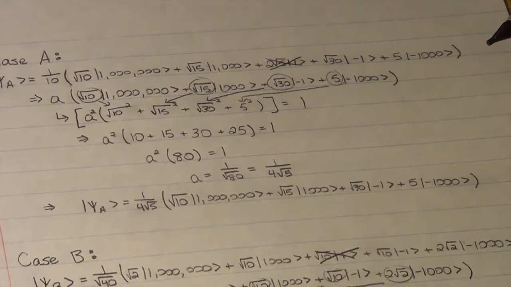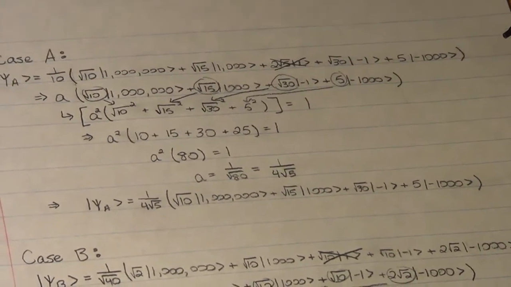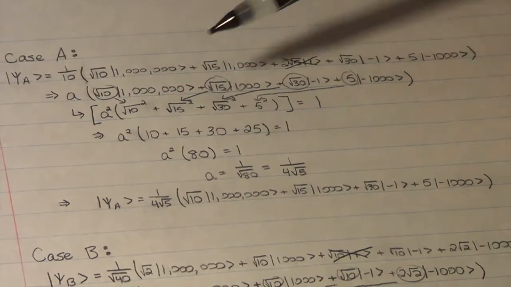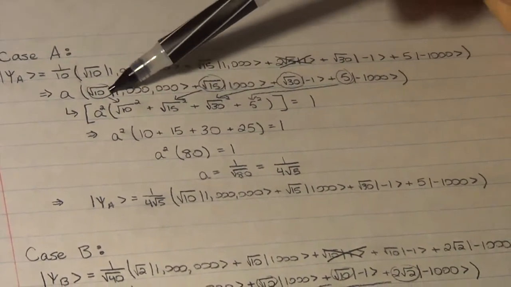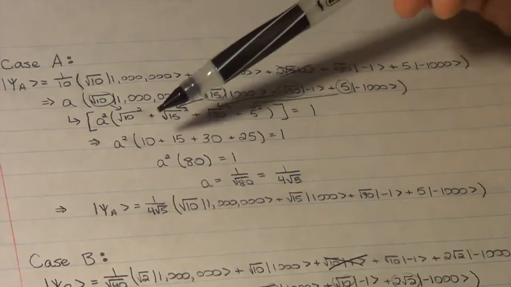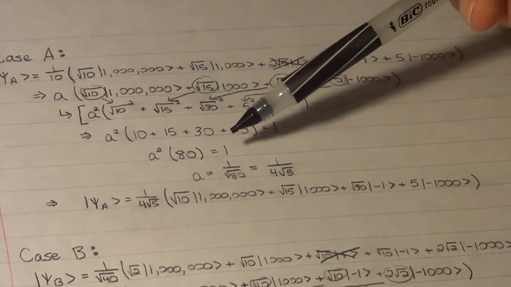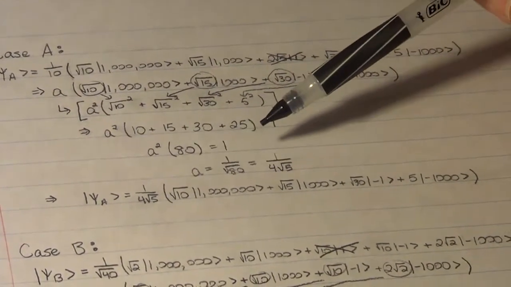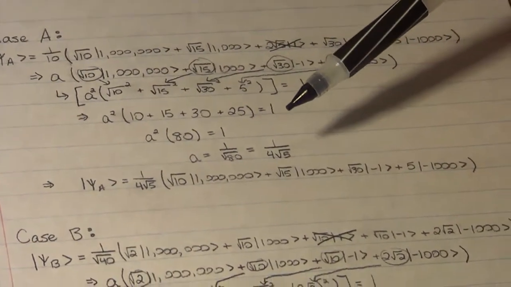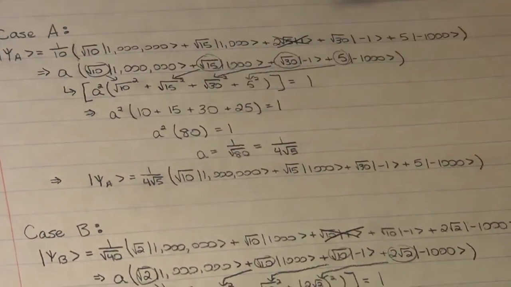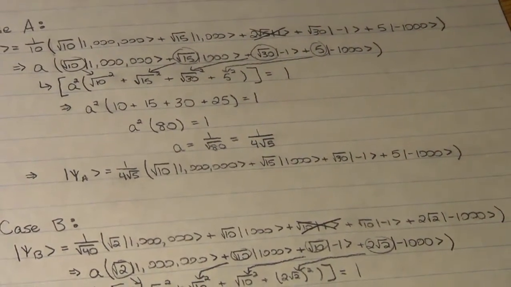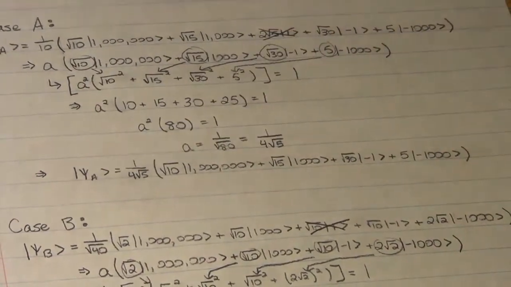wave function. The easiest way to do that is to remember that the total probabilities should add up to 1. In other words, a squared times each of the coefficients squared should be equal to 1. In that case, we get that a squared times 80 is equal to 1, meaning that a equals 1 over root 80, or equals 1 over 4 root 5, which gives us our new normalization constant, and we simply take the remaining values for our wave function to give us the new wave function for a.